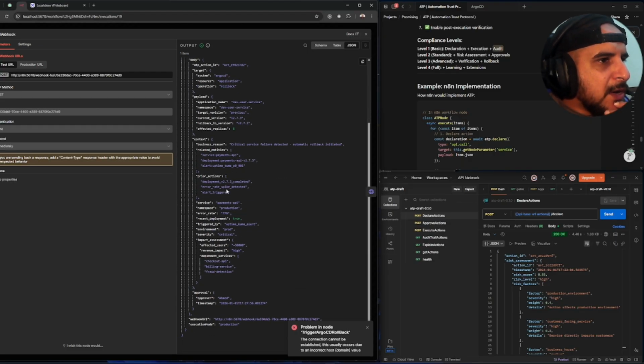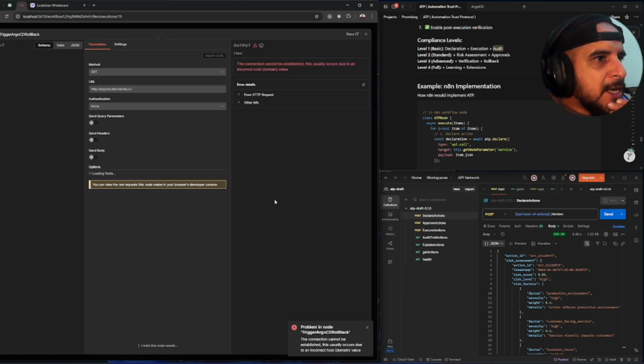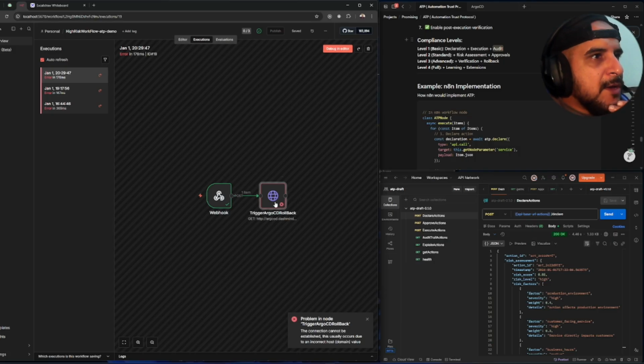Okay, so this is our automation engine, it got this request, and the approval is Ahmed, right? Here we triggered the rollback in Argo CD, which is very simple. It's just a token, credentials, payload, and endpoint. I didn't do it because I was short on time.